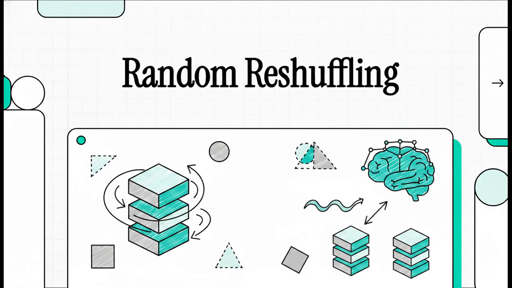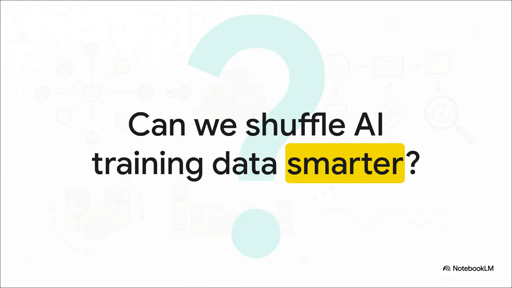This research explores whether we can take the standard, everyday way we shuffle data and fundamentally improve it using exact mathematical certainty. So rather than trying to find the one absolute perfect, globally optimal order for data, which, spoiler alert, might be computationally impossible, this paper asks a much more practical question. Can we just make smart, mathematically certified tweaks to a standard random shuffle? Like, can we look at a random draw and only intervene when we are absolutely certain it will help? Because if we can, it could save massive amounts of time and computing power down the line.